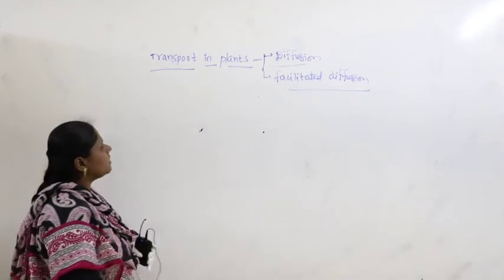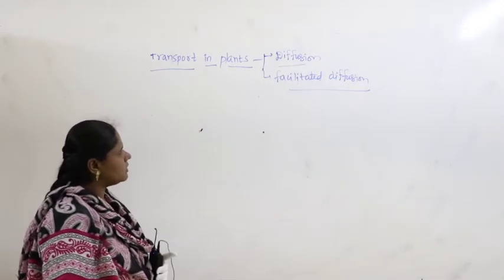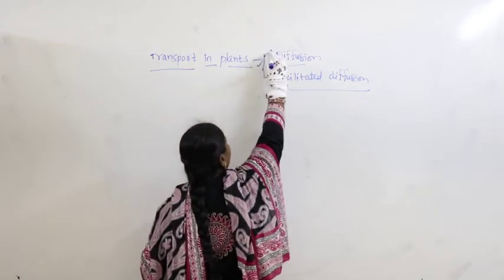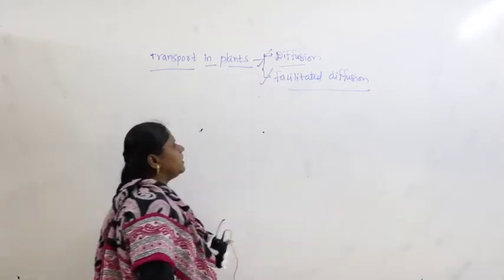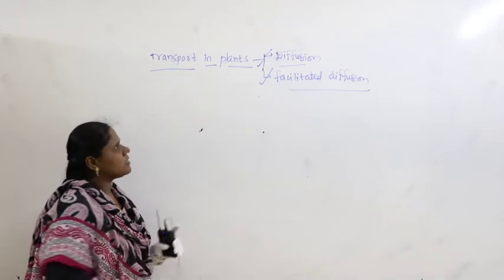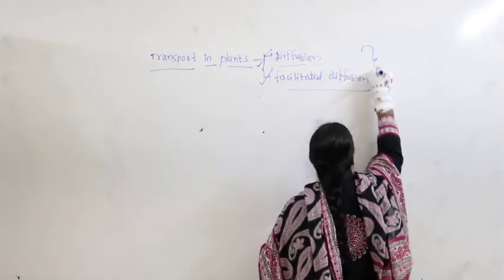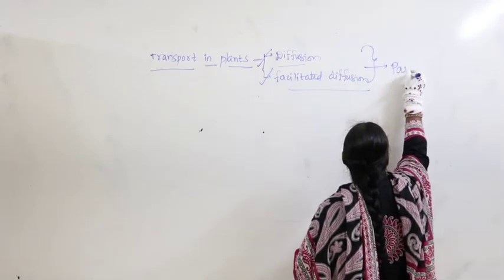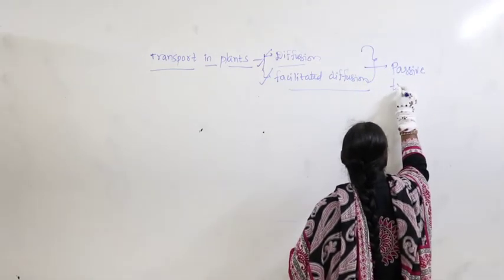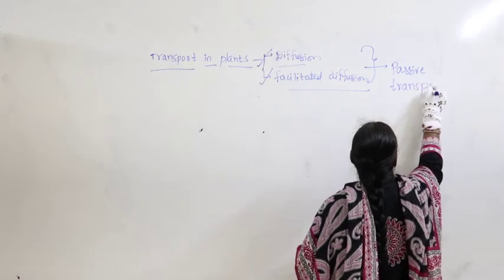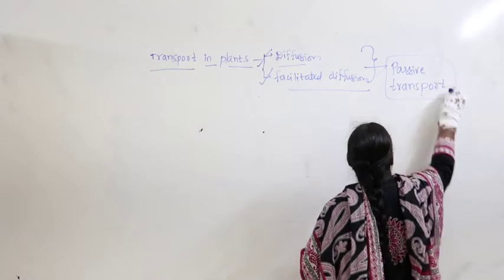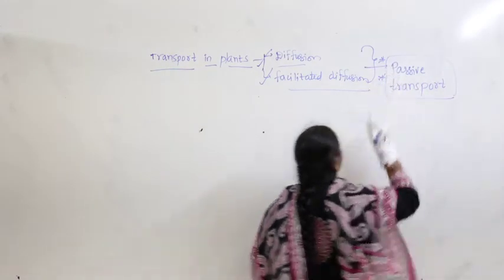These are the two important concepts we have discussed, and both of them fall in the category called passive transport.